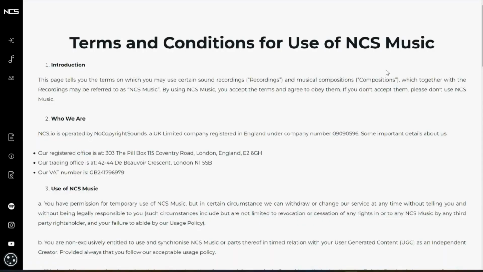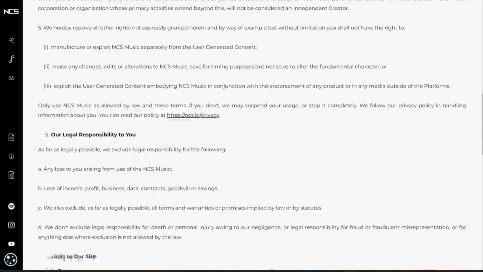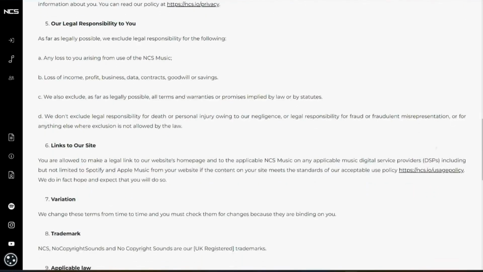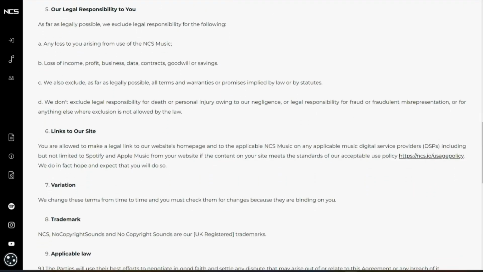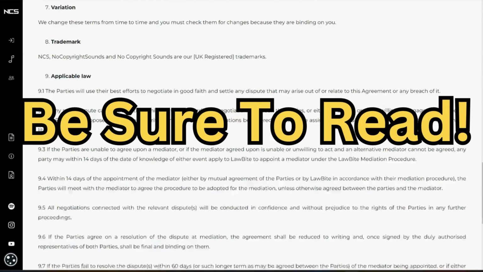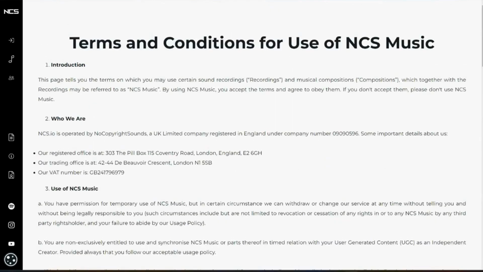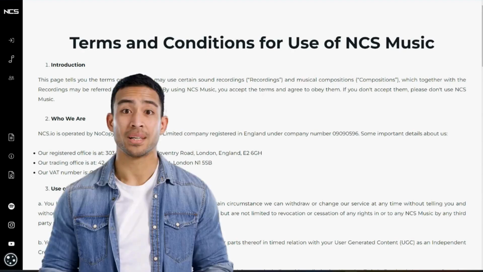All right, so I just clicked into their terms and conditions. These are all of their terms and conditions you need to follow whenever using their music and understand before using their music. I'm not going to read through all of this, but definitely I would go through each one of these and fully read through them and make sure you fully understand what is required of you as somebody who plans on using NCS music. All right, I'm going to move on now because I want to finally get into the fun part of actually downloading music and finding music and so forth.